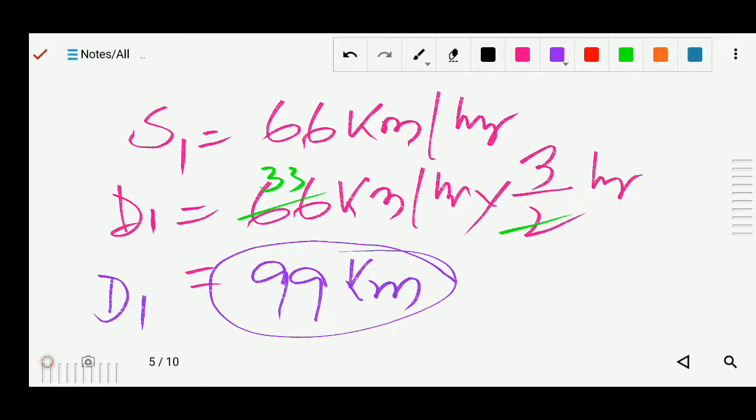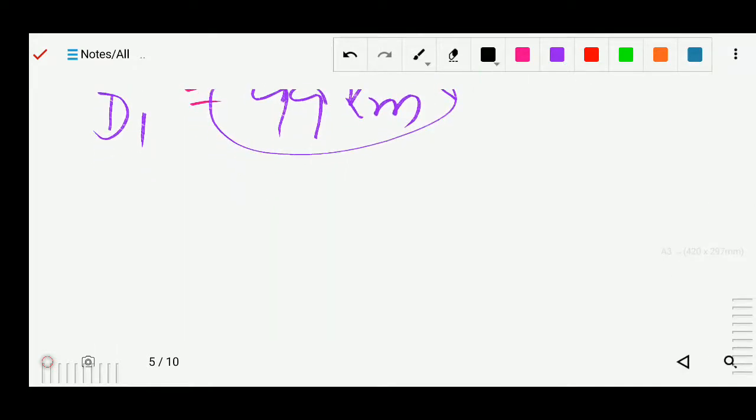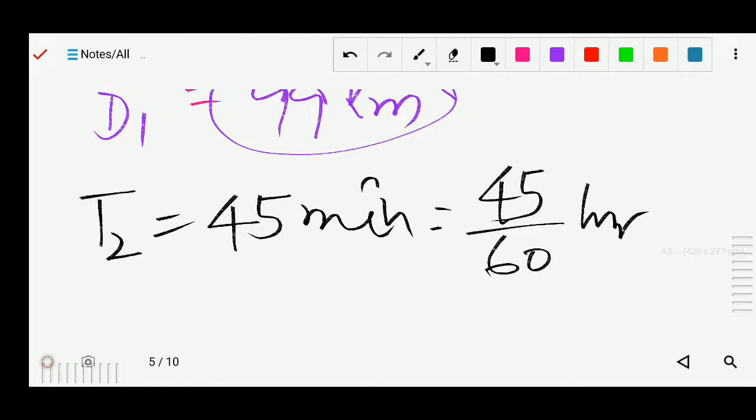Okay, now again time is given, so this is time 2, t2, given as 45 minutes. I can change it to hours, so 45 by 60 hour, and you can solve it also.